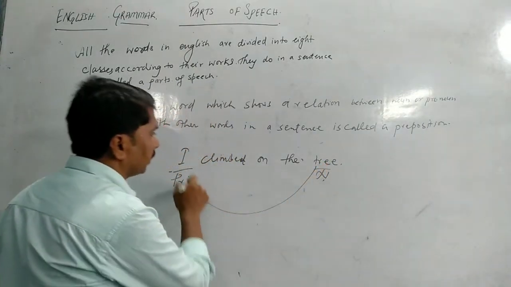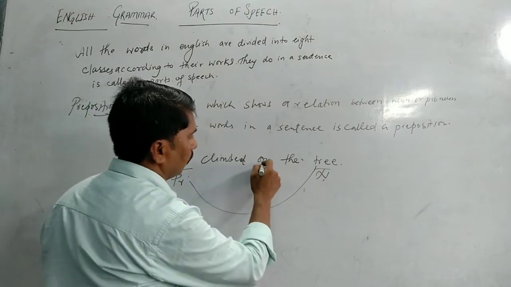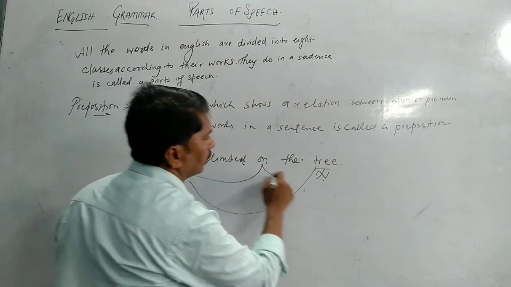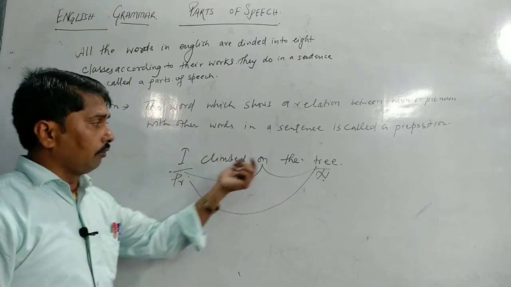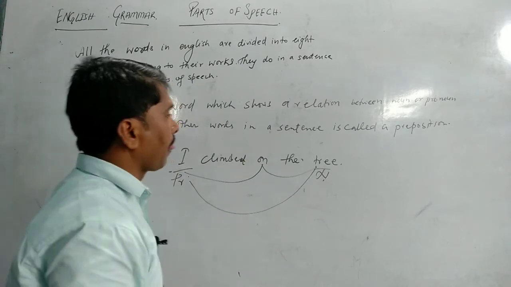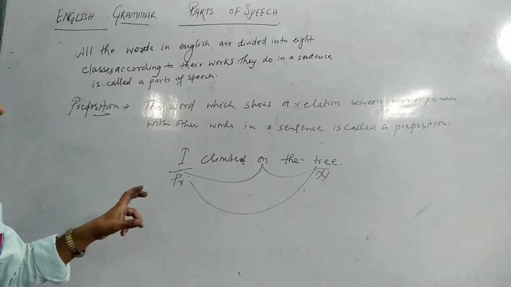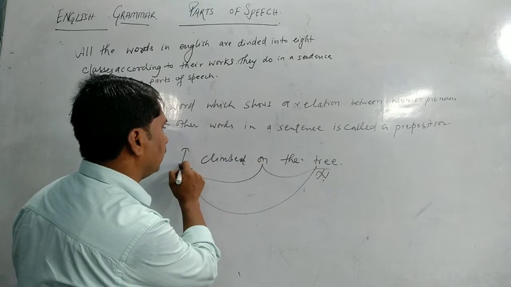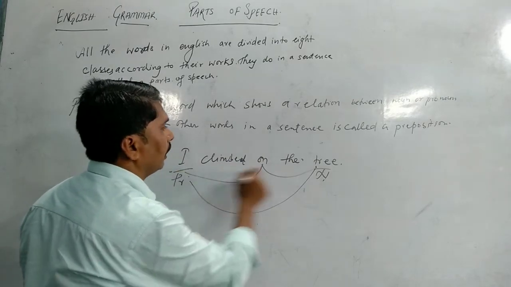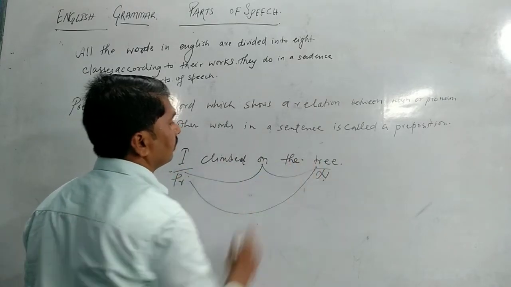It's showing the relation. Which word? On. On is showing the relation between tree and I. So you can see the word on is working as a preposition and it is showing relation that where is I going? On the tree. It's climbing on the tree.